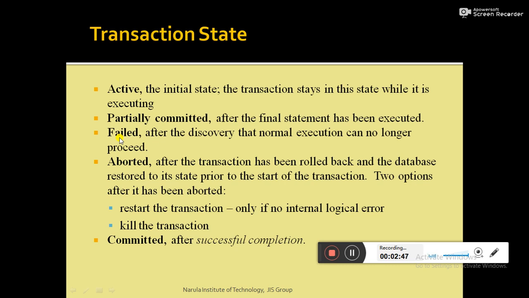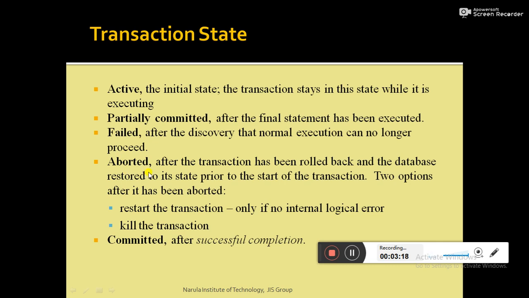So the ultimate point is that not every transaction is able to complete its execution successfully. Such transactions are termed failed transactions, and at that point of time the corresponding transaction moves to the failed state.